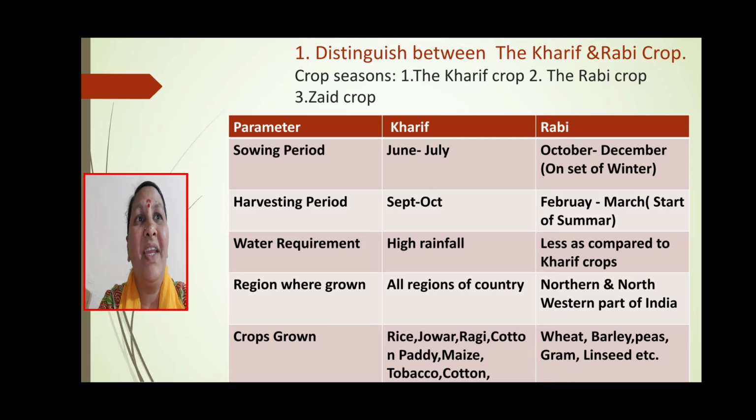The cropping pattern of any region in India changes from time to time due to factors, some most important being relief features, soil, climate, size of farms, water supply, income of farmers, technology, etc. So most importantly, when they ask you to distinguish between the Kharif and the Rabi crop, you have to give these parameters: sowing period, harvesting period, water requirement, and region where crops are grown.